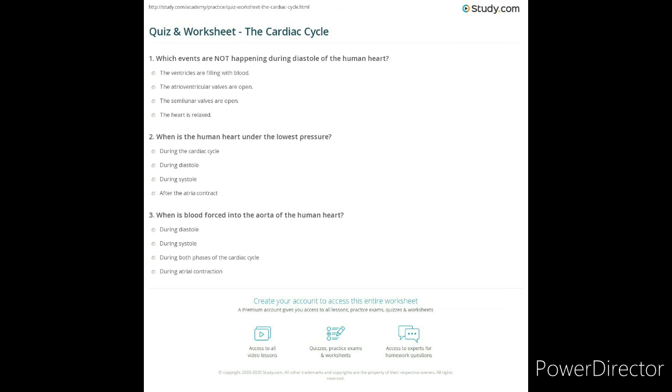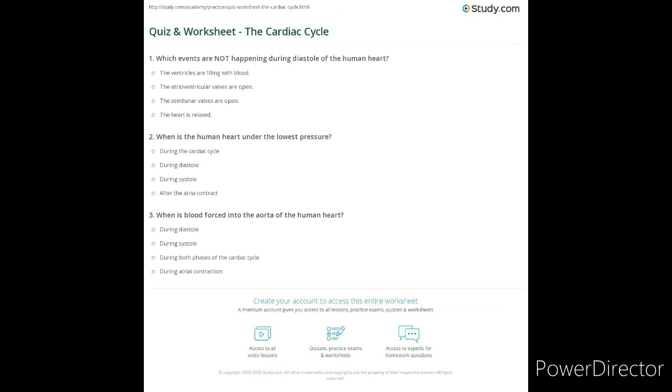When is the human heart under the lowest pressure? During the cardiac cycle, during diastole, during systole, or after the atrial contraction? The answer is during diastole.